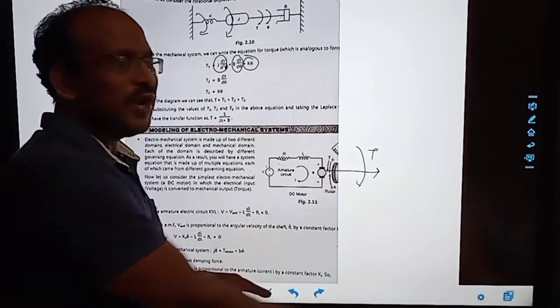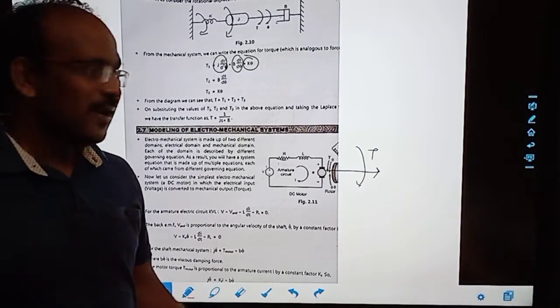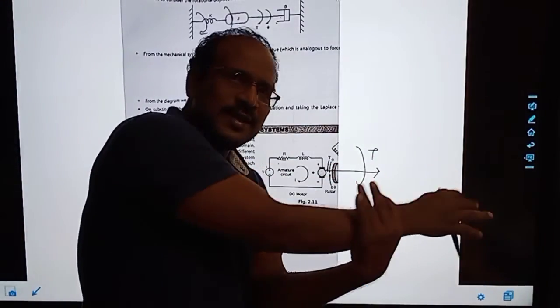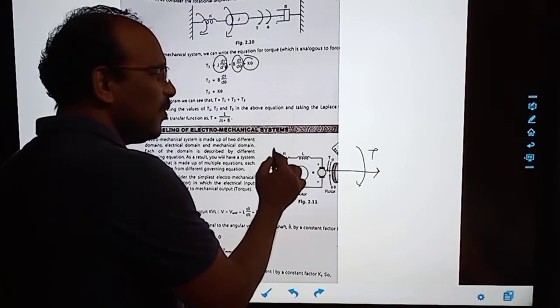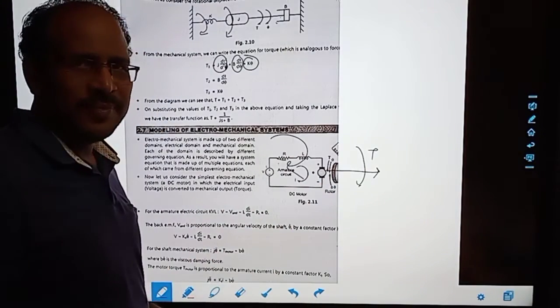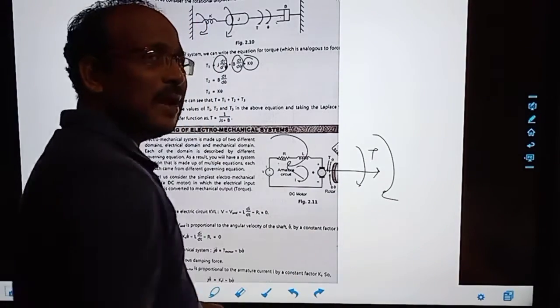So this is the rotational part we are applying. Correct. So it is applying the rotational part, and that rotational part is presented in this way. So here we apply KVL this way, and what we apply here is the mechanical part.